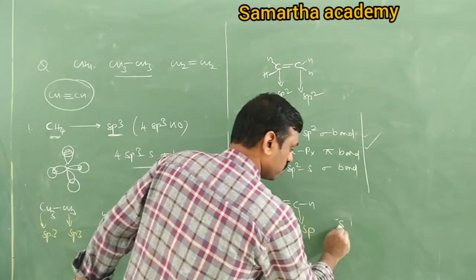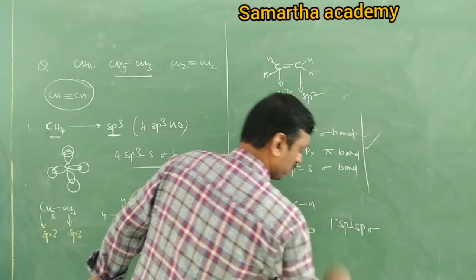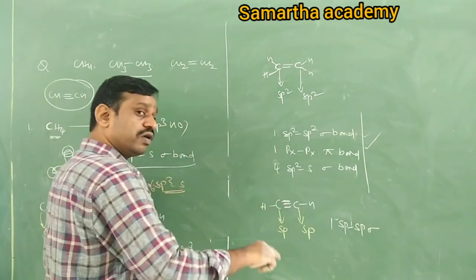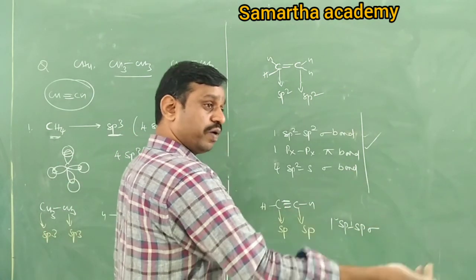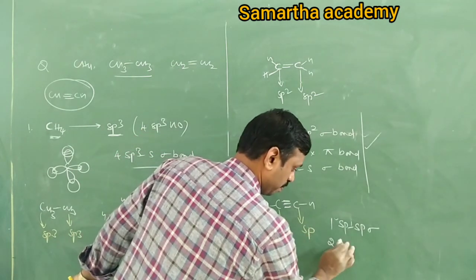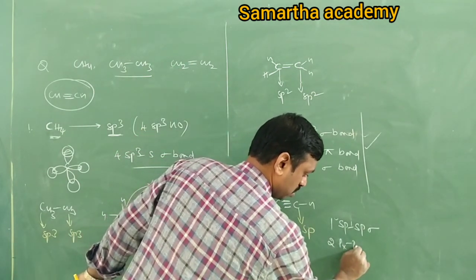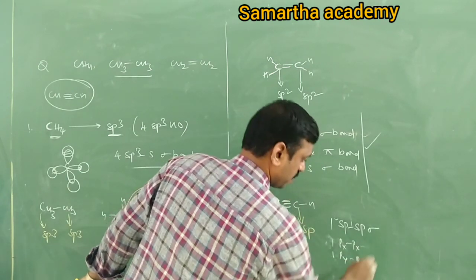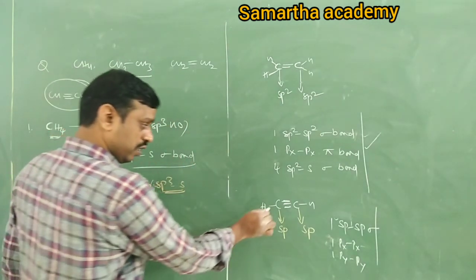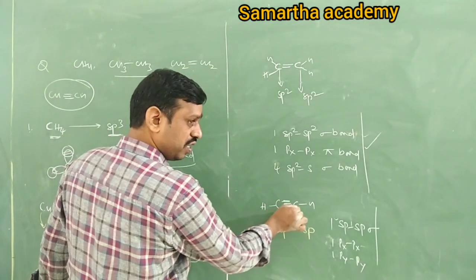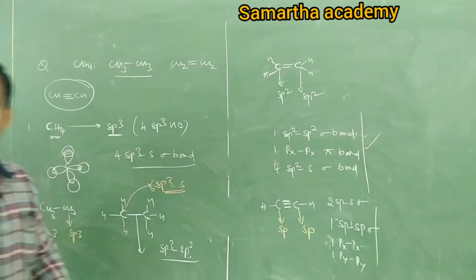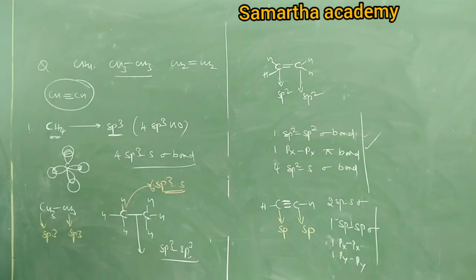The remaining are pi bonds due to px and py, so there is one px and one py pi bond, and 2 sp-s sigma bonds. That's it. This is a simple way. Okay, so let us stop here.